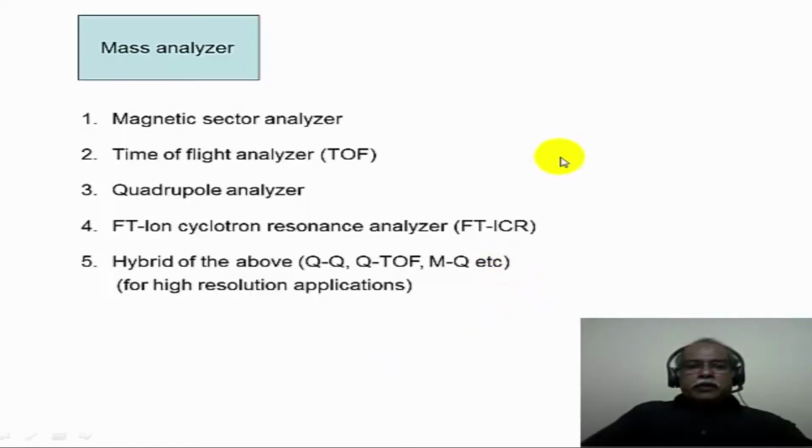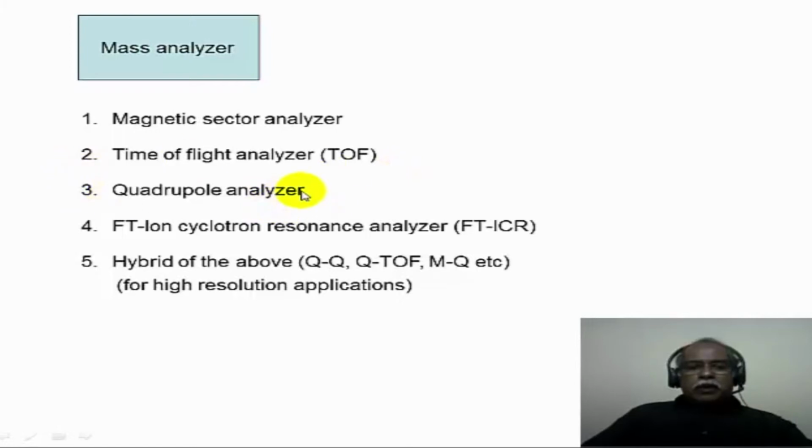Once the ions are produced, they are analyzed either in an electric sector or a magnetic sector analyzer. Magnetic sector analyzers are very common, and the ions are separated based on their mass to charge ratio. Or one can use a time of flight analyzer. Here also the ions are allowed to travel a certain distance. The heavier ions move slower and the lighter ions move faster. That is the principle used in the time of flight analyzer.